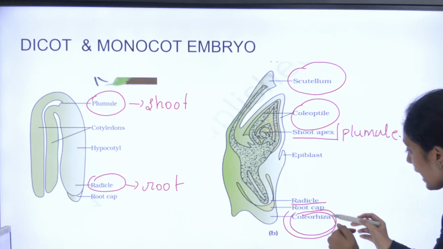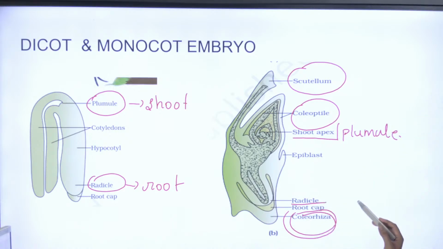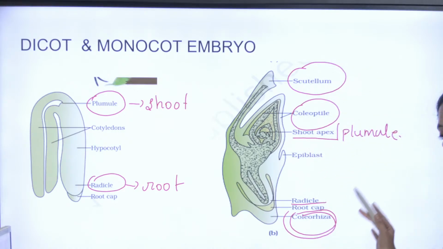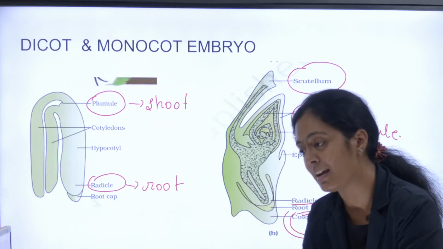And this root cap is covered by coleorhiza. Similarly, your shoot apex is covered by coleoptile. Yes, shoot and root. Exactly.